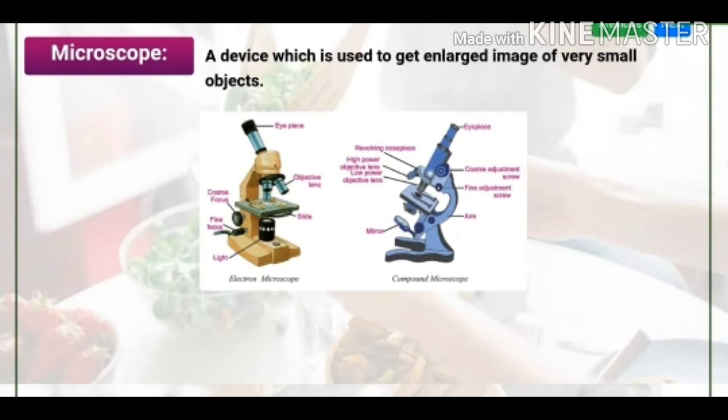There are two types of microscope shown here. These are the electron microscope and the compound microscope. The magnification power of the electron microscope is much higher as compared to the compound microscope. The electron microscope makes things very large as compared to the compound microscope.